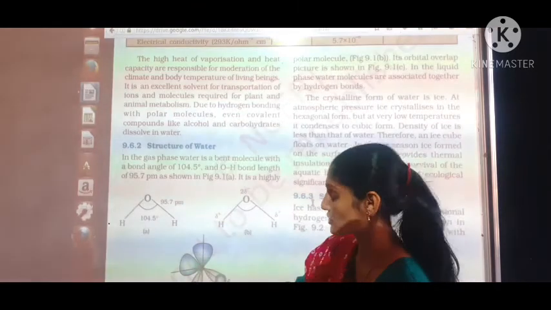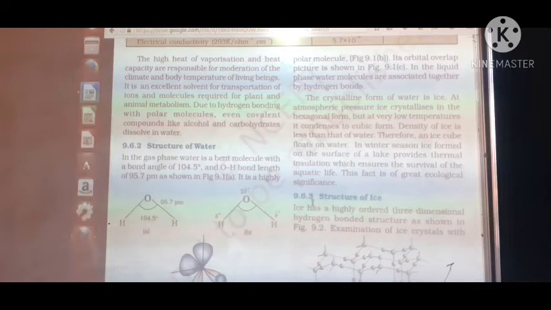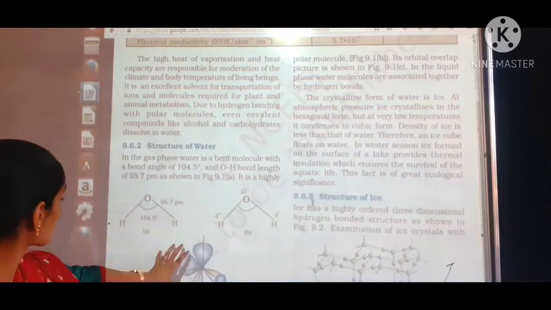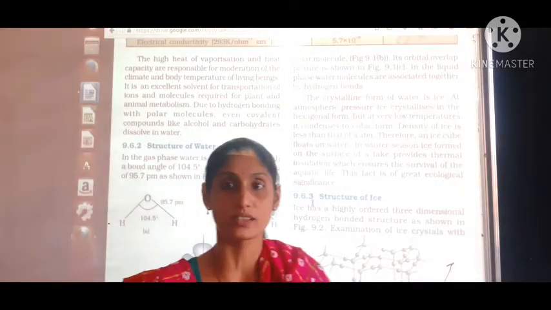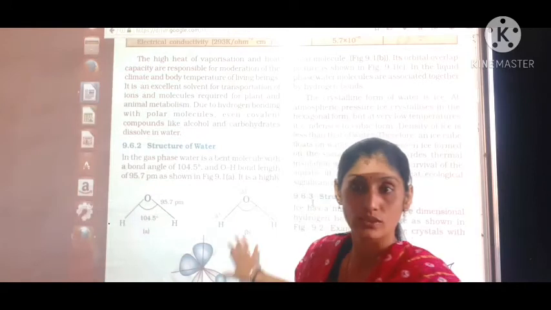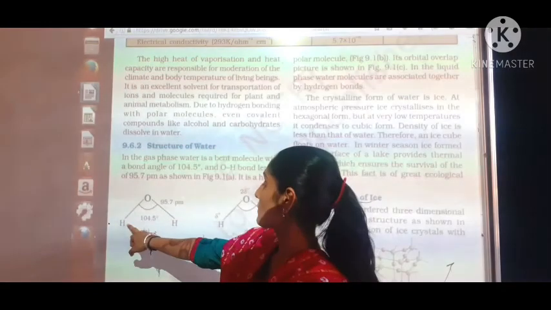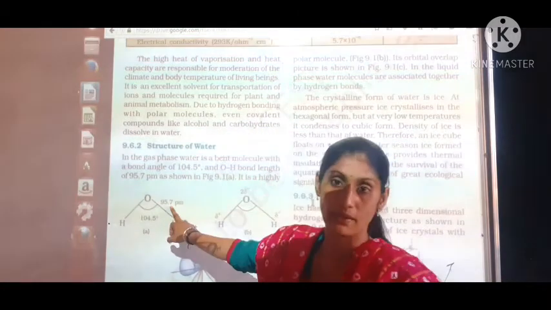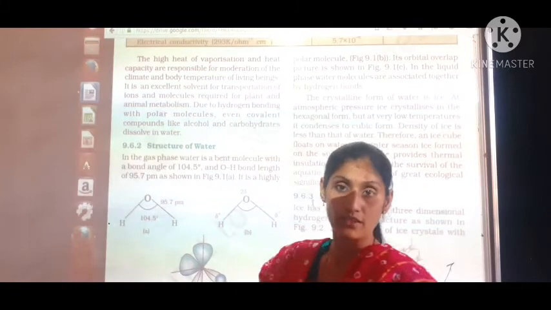So that is a dumbbell shape. This is known as the orbital overlap structure of water molecule. If it is going to be asked in the exam to draw the structure of water, we have to show this one only or this one. We don't have to draw this one. The bond length between oxygen and hydrogen is 95.7 picometer, whereas the bond angle is 104 degree 5 minutes.